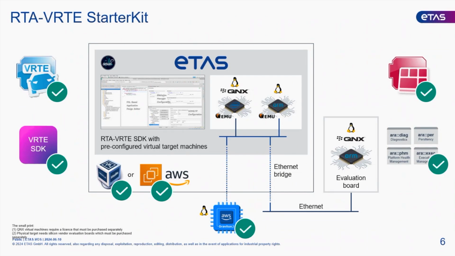There's a simple network that allows us to build applications on the host PC and deploy them onto virtual ECUs. You'll see a little bit of this later, but that virtual tap network we're running can also talk to external networks. So you can talk to systems on Amazon Web Services, or you can talk across an Ethernet bridge and out onto real hardware. So you can actually have a virtual ECU talking to a real ECU running on an evaluation board, all running the same Adaptive AutoSAR platform software.